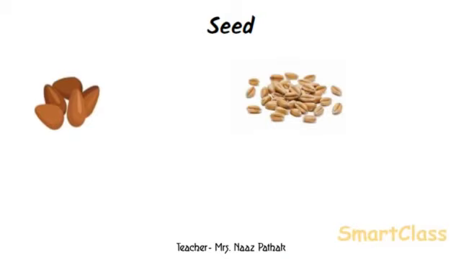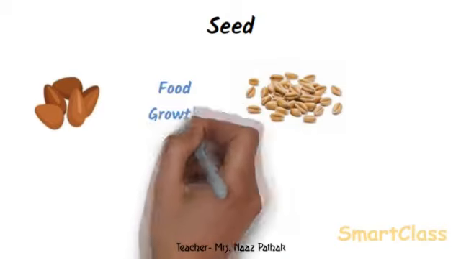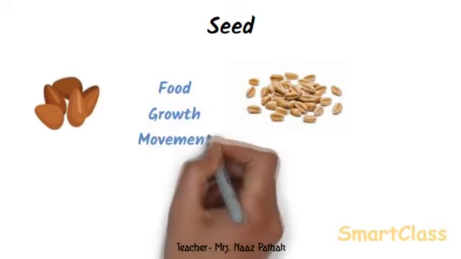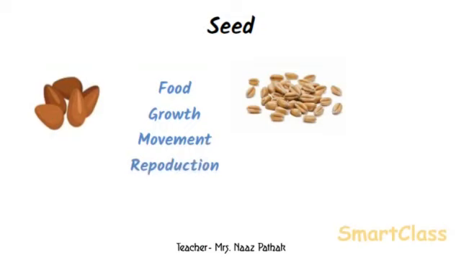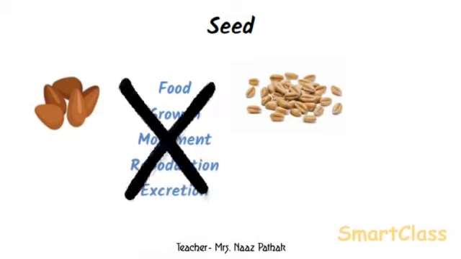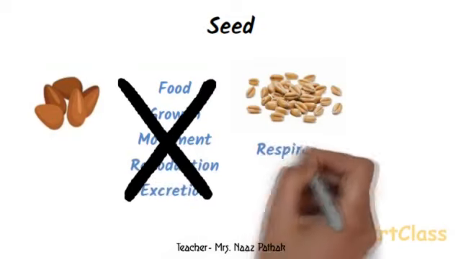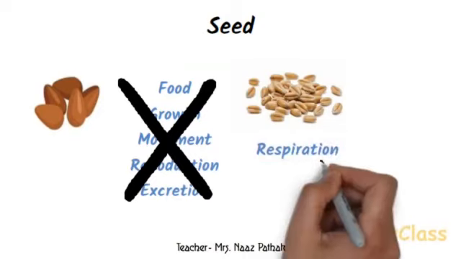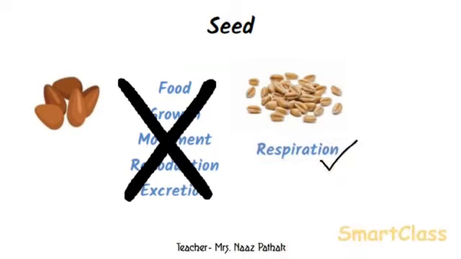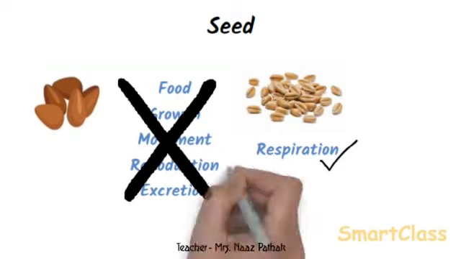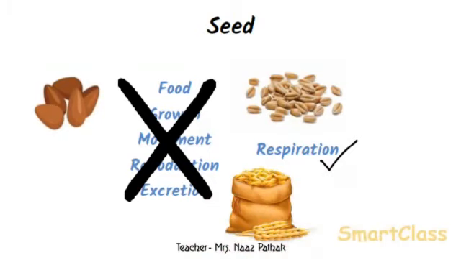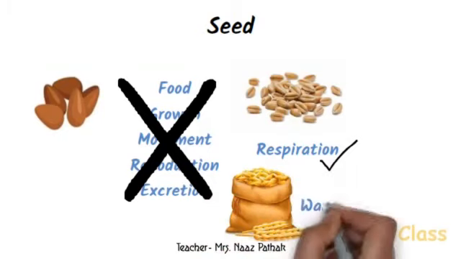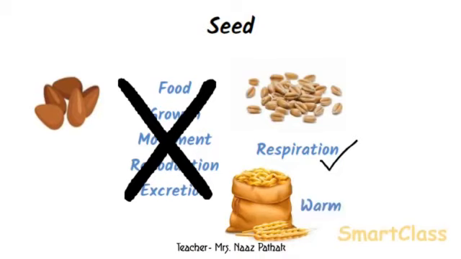Wheat seeds do not require food, they do not grow, they cannot move on their own, they do not reproduce, and they do not excrete. The wheat seed, however, does respire. So the only characteristic shown by wheat seed is respiration. This can be understood by putting our hand in a gunny bag full of wheat grains. We will find that it is somewhat warm inside. This is because some heat is produced by grains due to respiration.